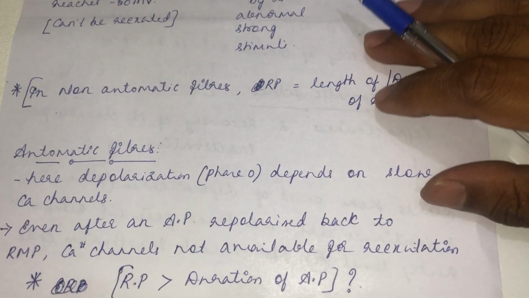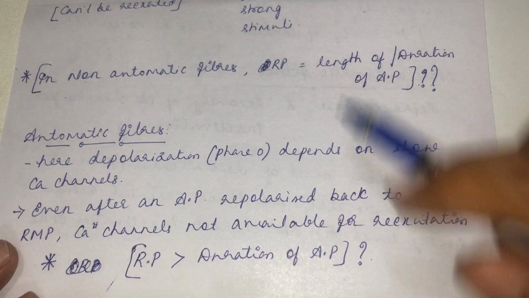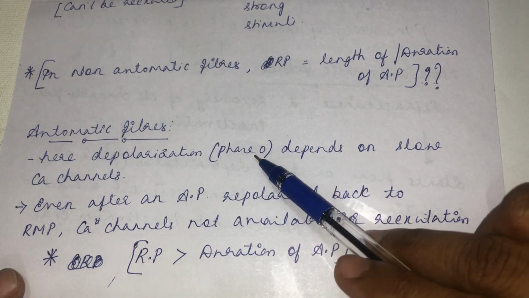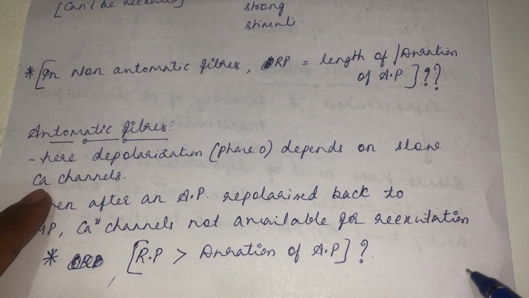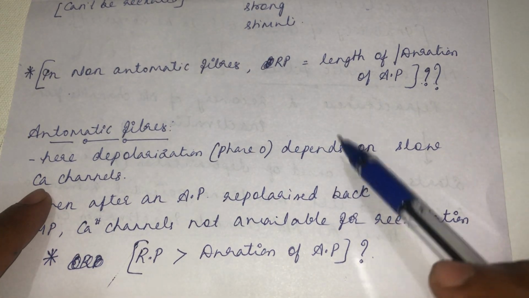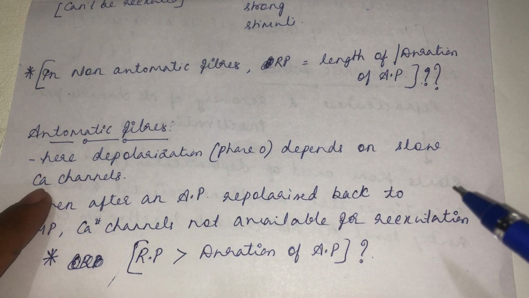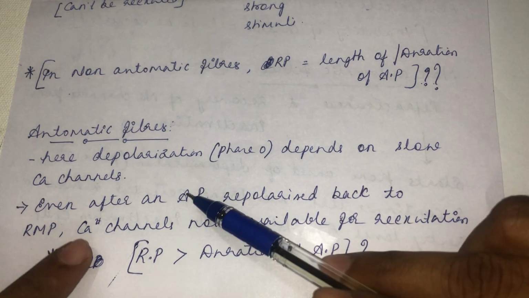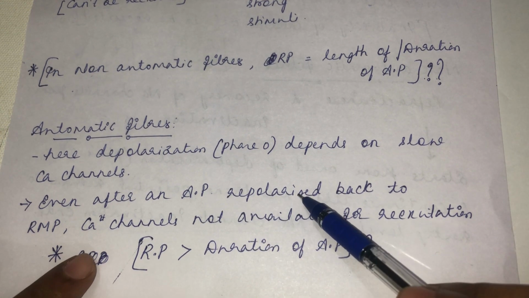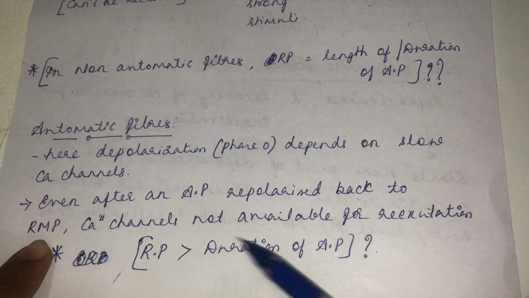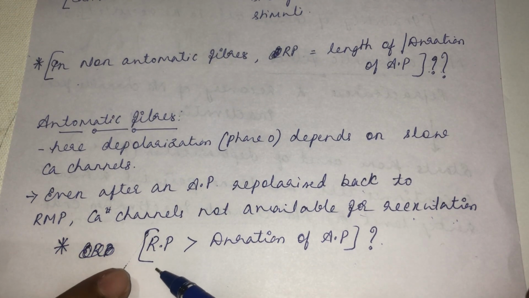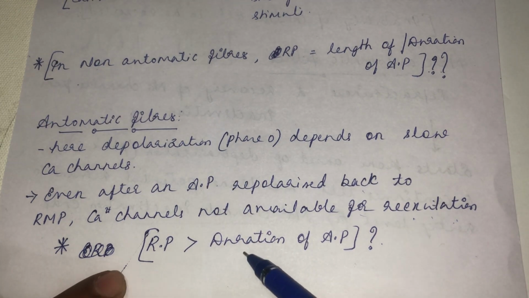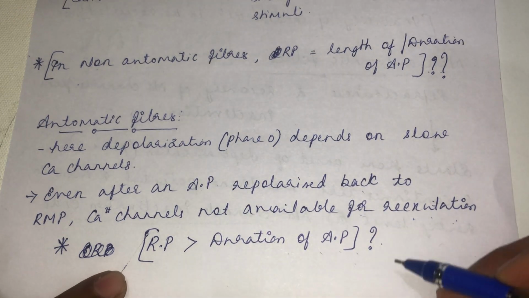So coming to the automatic fiber, what will be its characteristic regarding refractory period? See, in an automatic fiber, the phase 0 depolarization depends upon the slow calcium channel, whereas the refractory period depends upon recovery of the inactivated sodium channel. Here the depolarization depends upon the slow calcium channel, while there the depolarization depends upon the opening of the sodium channel. So even after an action potential repolarizes back to the resting membrane potential, calcium channels are not available for re-excitation. That's the reason why the refractory period in an automatic fiber is more than the duration of the action potential.